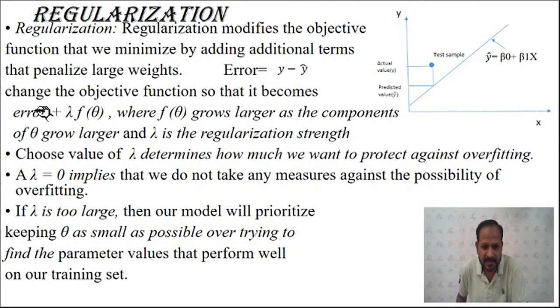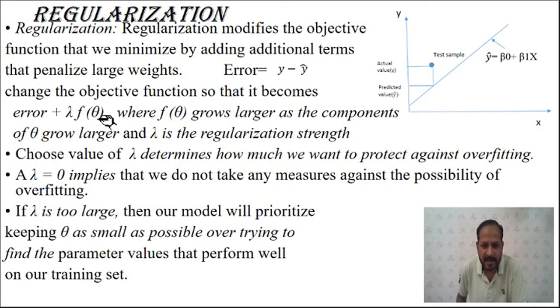So here the objective function or error function is y minus y hat, where y hat equals beta 0 plus beta 1 x, plus this additional term which is called the penalty term. The penalty term is very important in case of regularization. So we are modifying this objective function or error function by adding some terms.